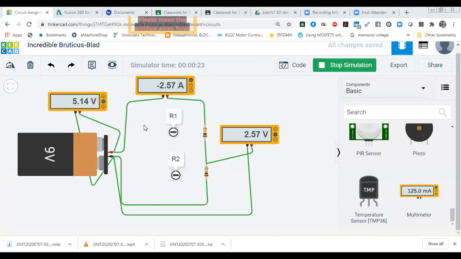An optimum current should flow in that circuit so that we can make a voltage divider with accuracy. So what should be the optimum range of resistance? With the help of that, we can make a voltage divider. I'm going to tell you that the range is 1K to 50K ohm. You can use this resistance range in your voltage divider, and then you will get an accurate reading at the output.